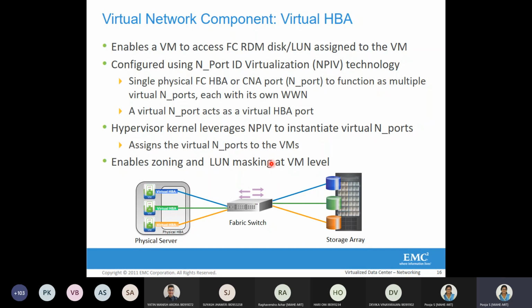So that we'll see in the later sessions. These terminologies enable zoning and LUN masking at VM level. So we already know that thin provisioning, LUN provisioning, virtual provisioning we have already seen. So now you know about the term. We have come across the terminologies zoning and LUN masking. So this will be covered later, I think, in the security part.